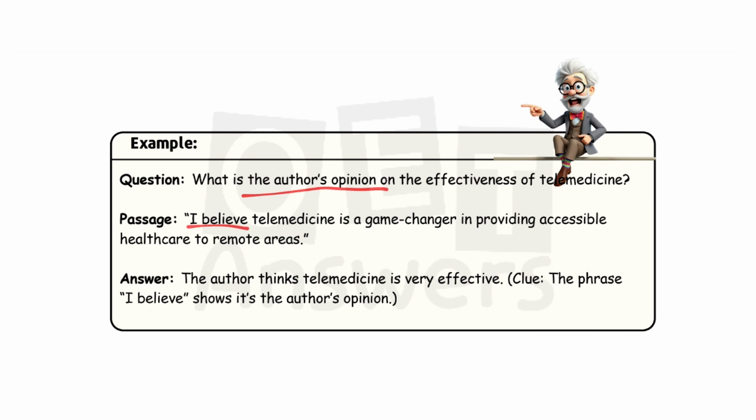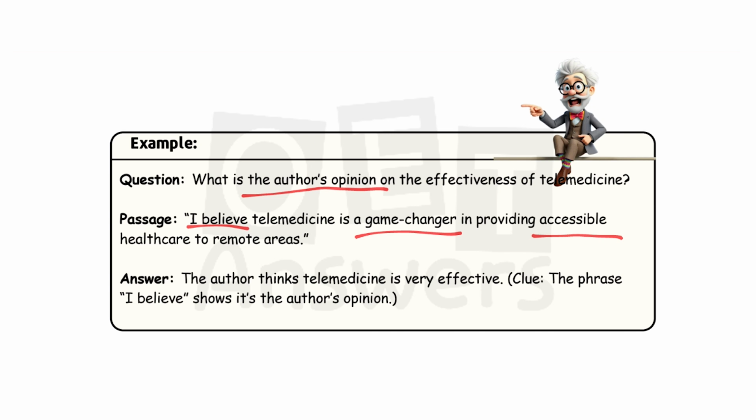I believe telemedicine is a game changer in providing accessible healthcare to remote areas. So what kind of information have they provided here? I believe, right? So this is the author's opinion. The author's opinion is that he believes telemedicine is a game changer.